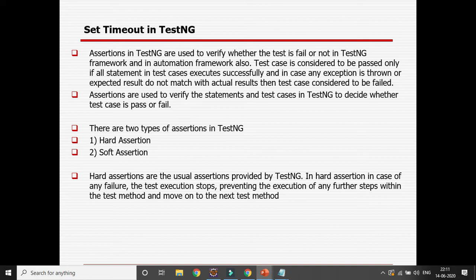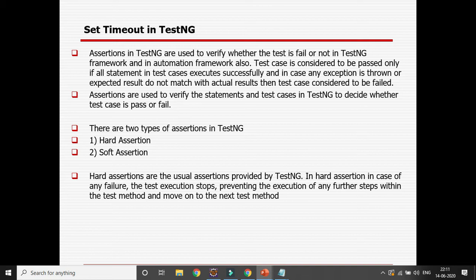Okay, so there are two types of assertions available in TestNG: the hard assertion and the soft assertion. Hard assertions are the usual assertions provided by TestNG. In a hard assertion, in case of any failure, the test case execution stops, preventing the execution of any further steps within the test method, and moves on to the next method. That is the one disadvantage of hard assertions.